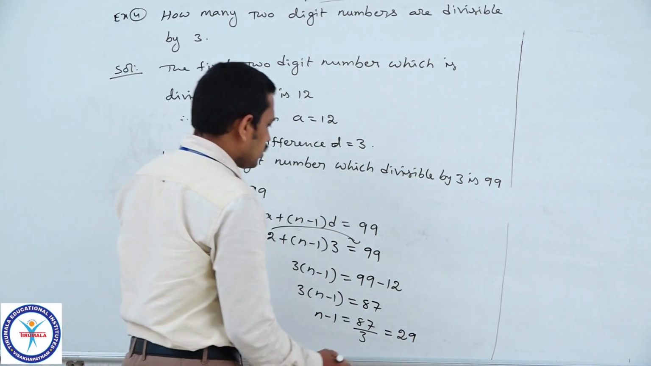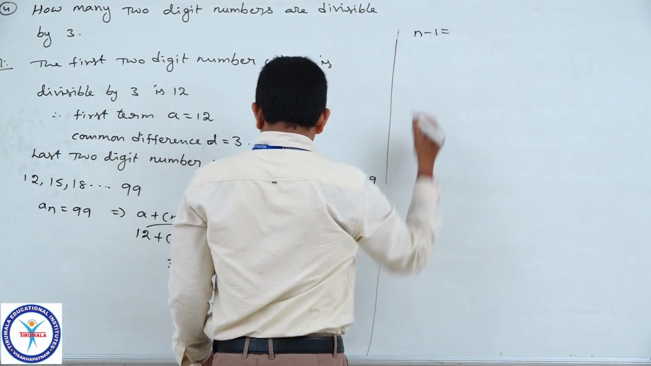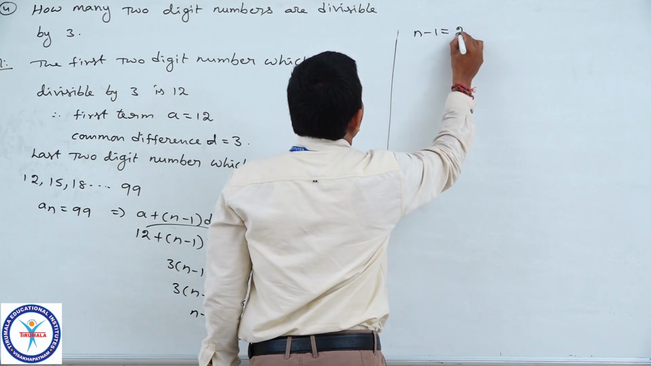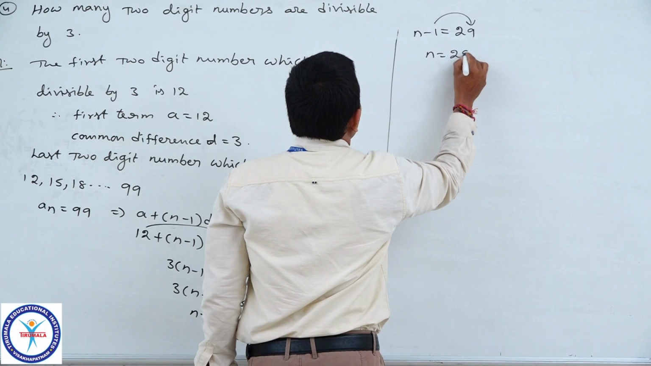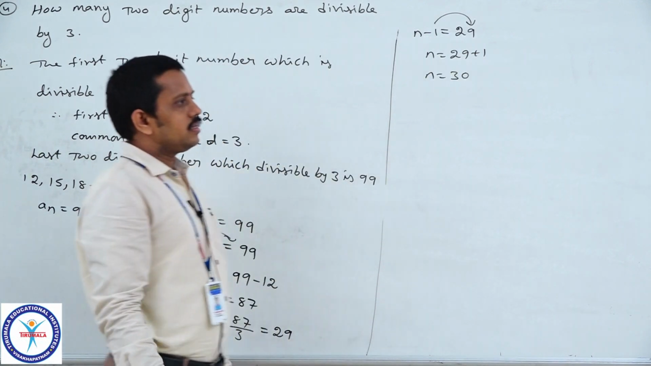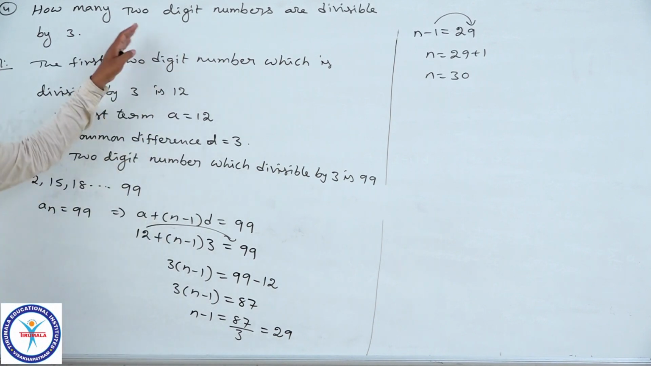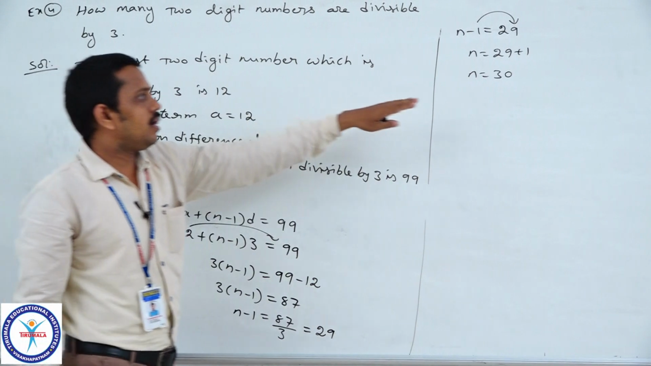So, n minus 1 is equal to 29. n is equal to, by transposition, 29 plus 1, n is equal to 30. Therefore, the number of 2-digit numbers which are divisible by 3 is 30.